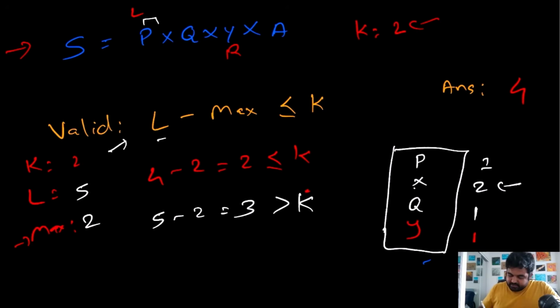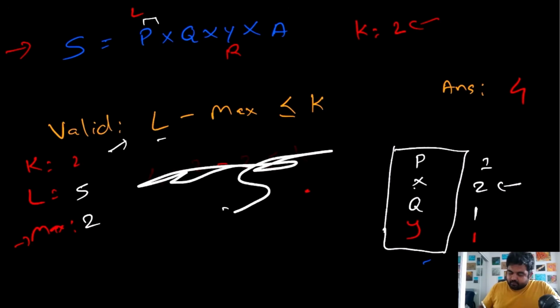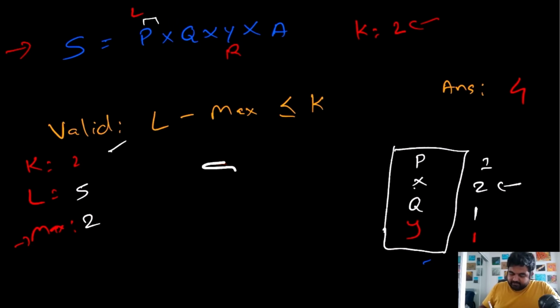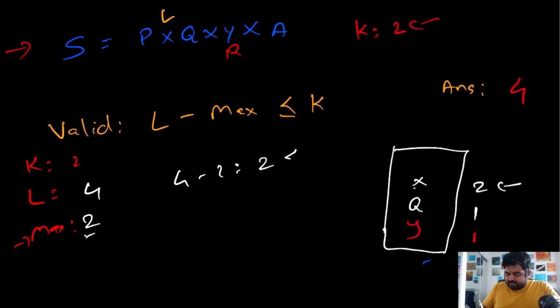Because this condition is not satisfied, we need to update the left element. So we will update the left element over here. Now left comes at this place, but because we are updating the left element, we will also have to remove this 1 p over here. So we will remove p from here, and now we will update the value. Now length will become 4. Again maximum occurrence is still 2. So 4 minus 2 is 2. 2 is still less than or equal to k, which is good. So far we are good.